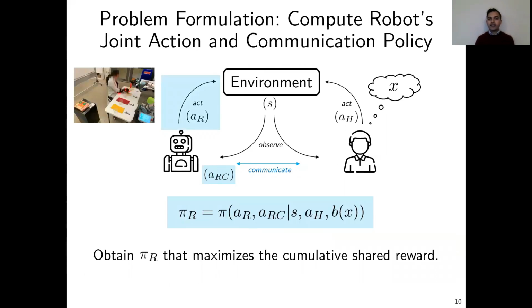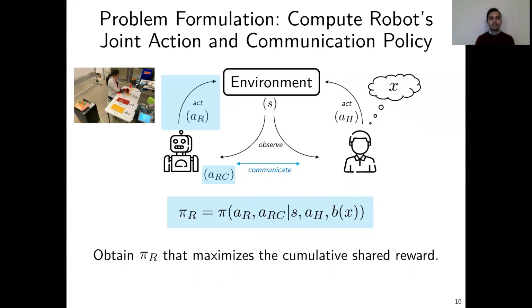Given these tasks and communications, the question that we need to mathematically answer is how should the robot choose its actions and communications? These actions and communications based on prior art should definitely be chosen based on the state of the task, but also on the actions of the human, that is behavior of the human, and the mental state, that is the latent state of the human. The latent or mental state of the human is equally important while designing robot behavior.